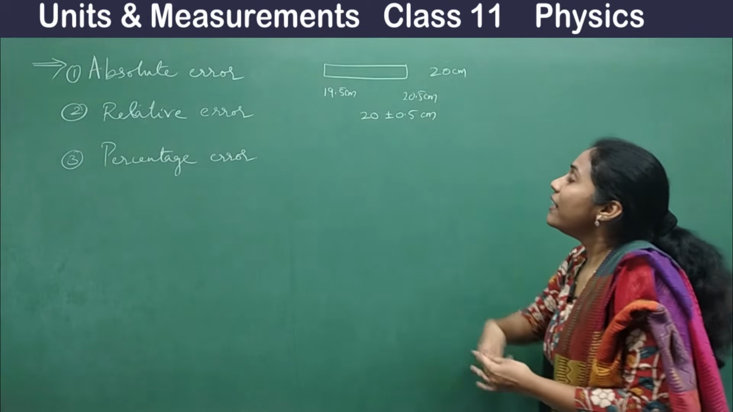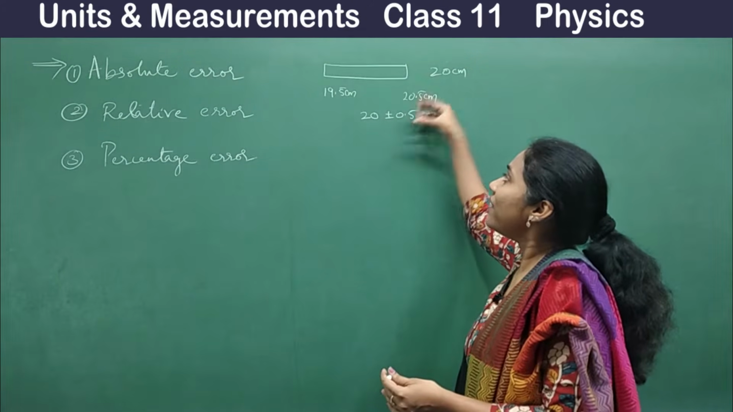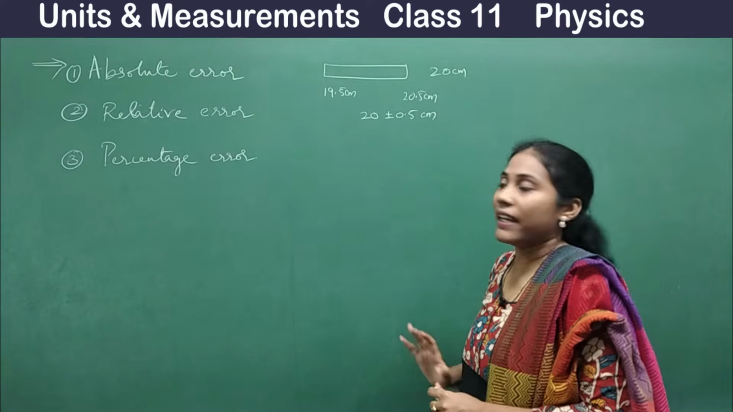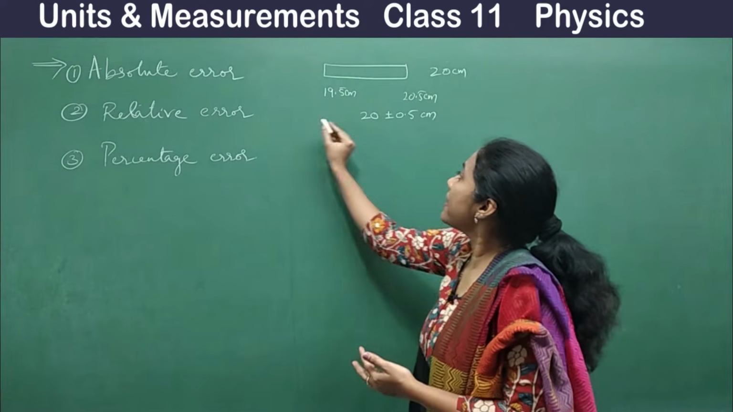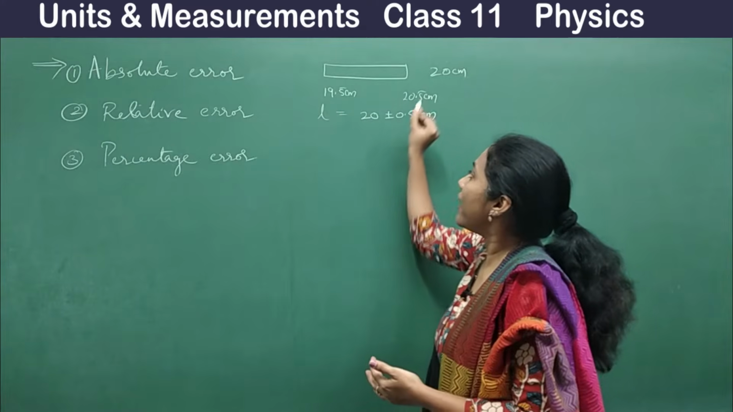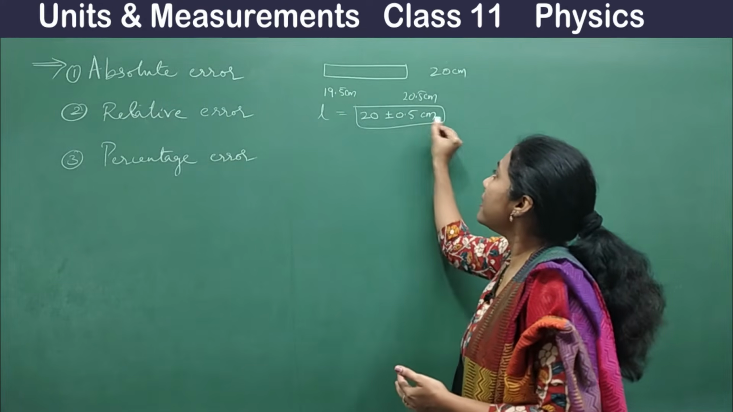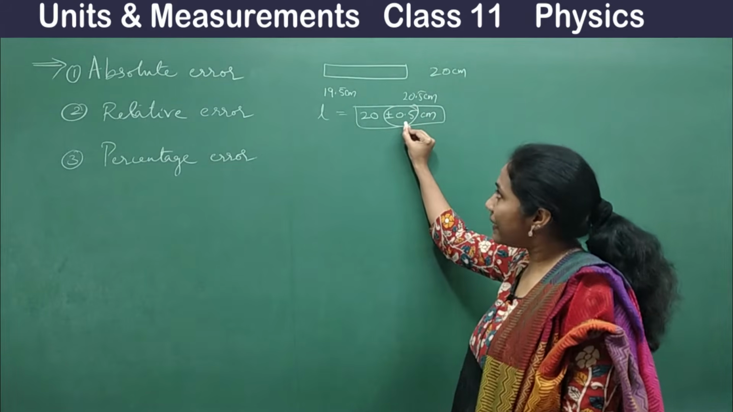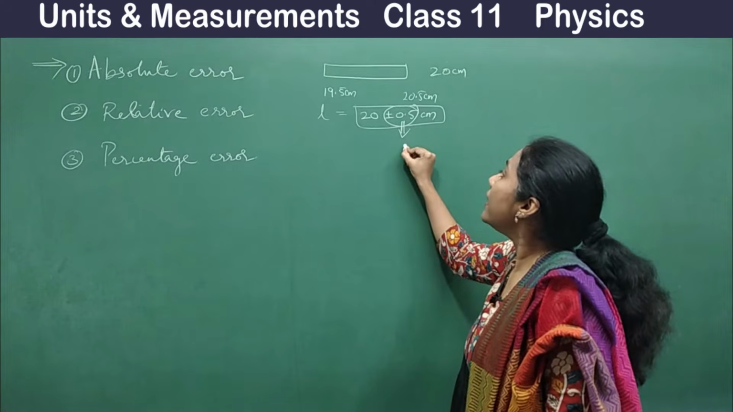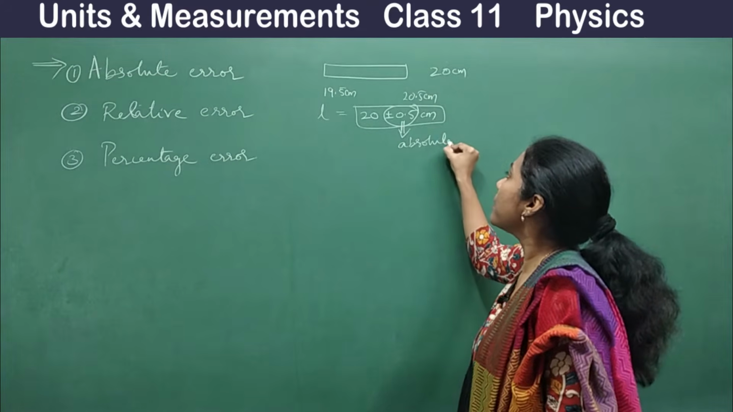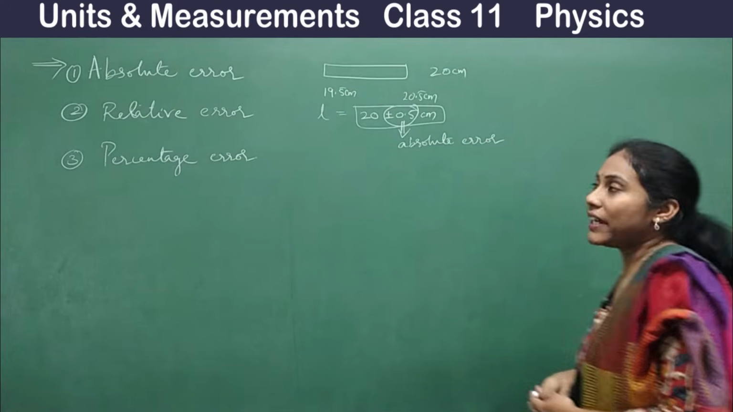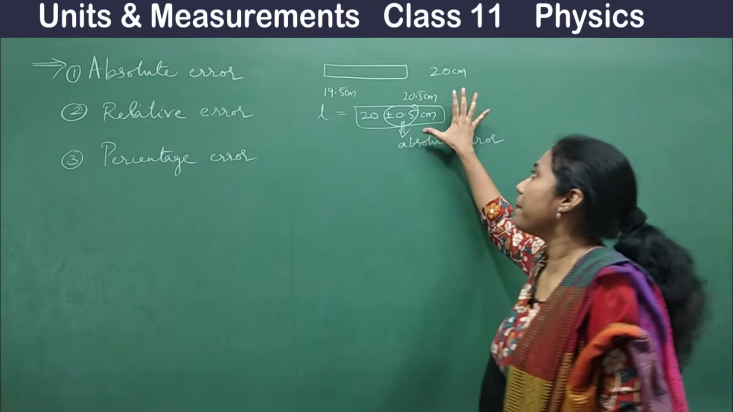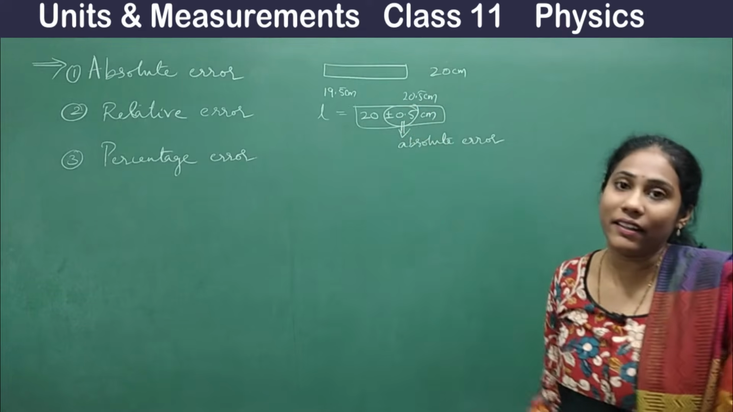It is 0.5. So you may get the value 0.5 higher, or you may get the value lesser by 0.5. That is the reason that if I have to give its length value, I would say 20 plus or minus 0.5 centimeter. This plus or minus 0.5 centimeter is what we will call absolute error. The actual error that you get during measurement is called absolute error.